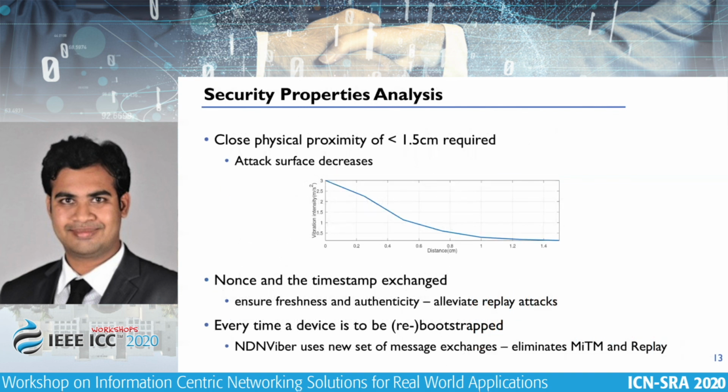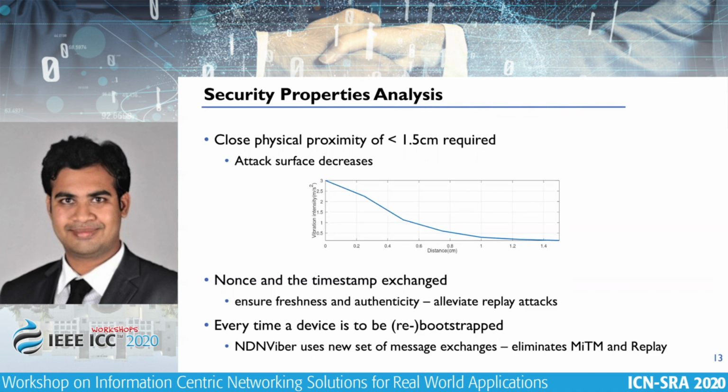NDNViber, being vibration based, requires very close proximity. This close proximity actually enhances the security properties of NDNViber because of the requirement of the device and the controller to be within a separation of 1.5 centimeters.